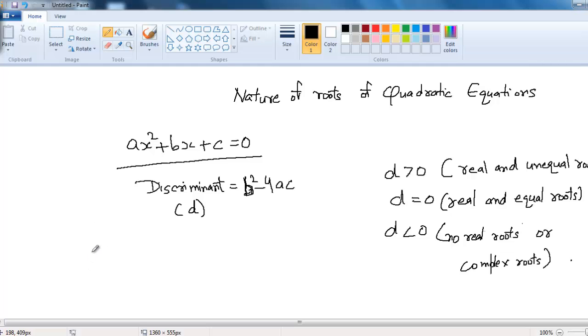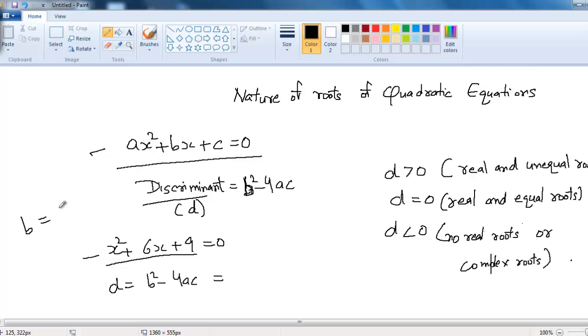Now we will take an example. For example, we have a quadratic equation x squared plus 6x plus 9 equal to 0. Now we find the value of its discriminant, D is equal to b squared minus 4ac. If I compare this quadratic equation with the general quadratic equation, then b is equal to 6, a is equal to 1, and c is equal to 9.